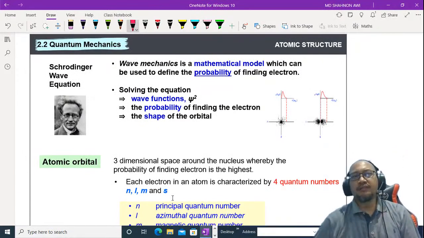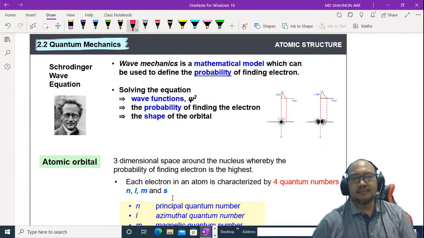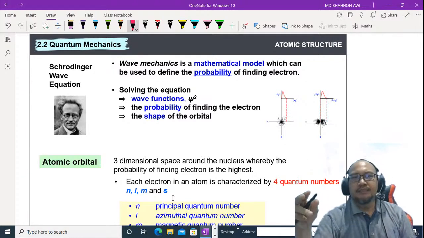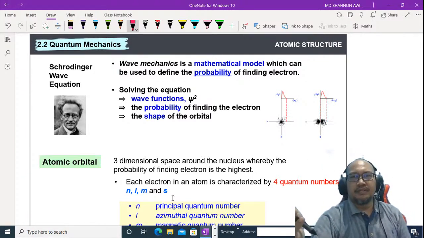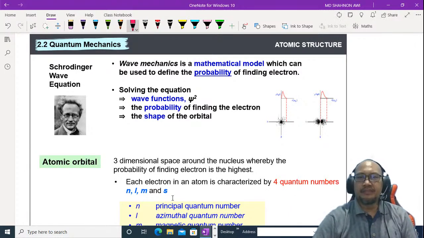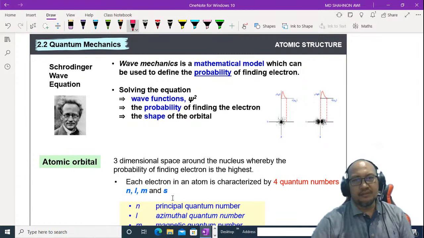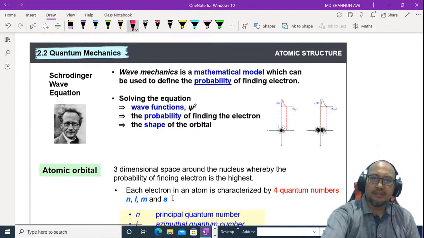2.2 Quantum mechanics. The Schrödinger wave equation, or wave mechanics, is a mathematical model which can be used to define the probability of finding an electron. It solves the equation using a wave function, giving the probability of finding the electron, the shape of the orbital, and so on.